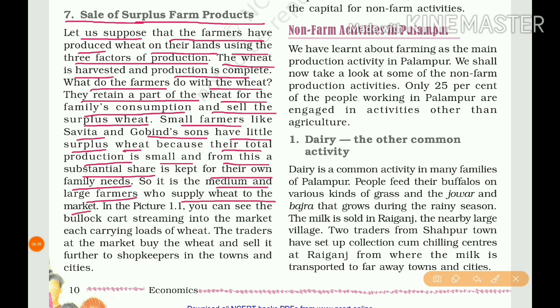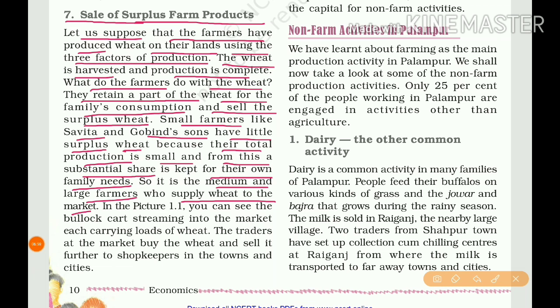So small farmers like Savita and Gobind's son, whatever they cultivate is enough for their own consumption, family needs. But those who have surplus are the medium and large farmers.